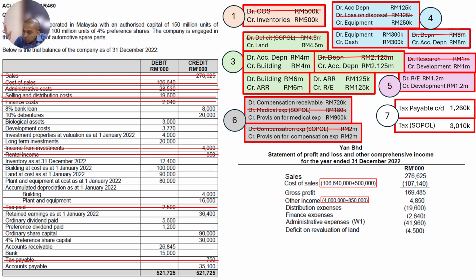After you minus everything here, you get a profit before tax of 105,635. Now we do tax. Tax expense, just take it from the tax, special and with its own place. Put it here, 3,010,000, minus, and you get profit after tax.